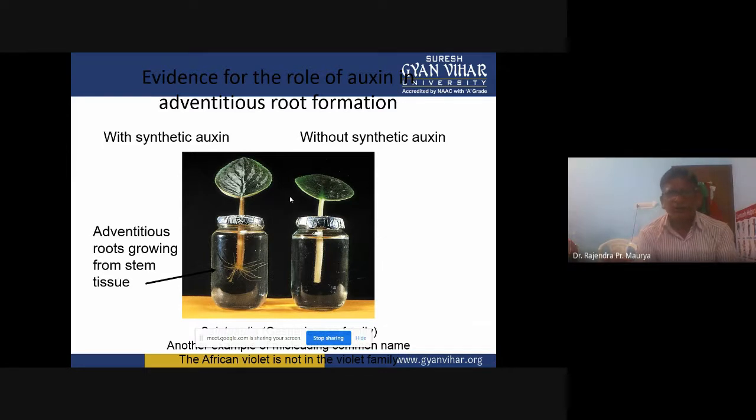In the first bottle, we used a synthetic auxin hormone, for example IBA, indole butyric acid. The second one has no synthetic auxin hormone, and in the second bottle there is no root formation. But in the first bottle, at the bottom of the stem tissues, you can see a large number of roots, and also a better leaf compared to the second bottle.